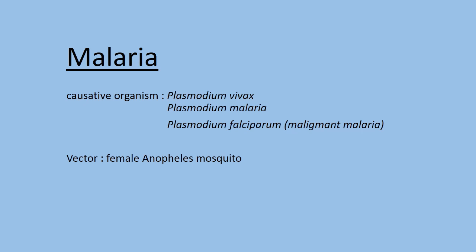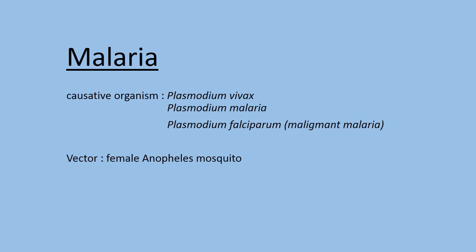Is it not? So in malaria, the female Anopheles mosquito is acting as a vector. So who is acting as a vector here? The vector of Plasmodium vivax is the female Anopheles mosquito. It will carry the pathogen from one individual, that means the infected person, to a healthy person.